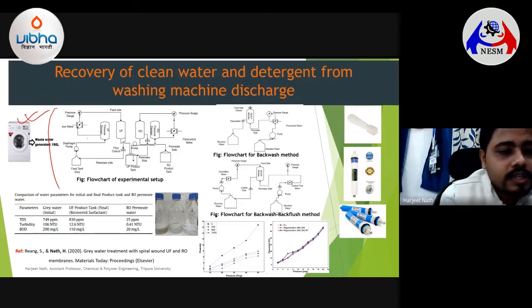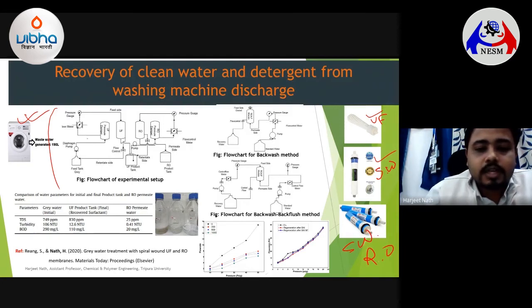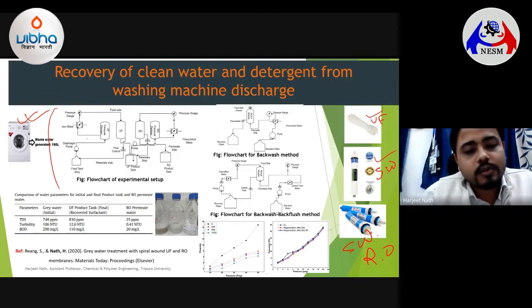treatment of gray water, where initially we used some membranes which are well available in the market. We used hollow fiber ultrafiltration membranes, spiral wound ultrafiltration membranes, and also spiral wound reverse osmosis membranes. We tried to check whether these membranes could be used for the recovery of surfactant as well as water, so that the next time you are cleaning your clothes, you use the recovered surfactant as well as the recovered water. That will give you good water conservation, and it will also help you in saving money, cutting the cost of buying detergents each and every time.